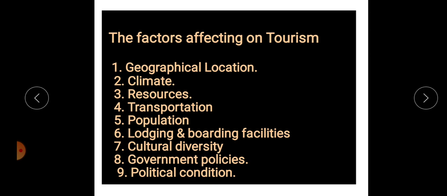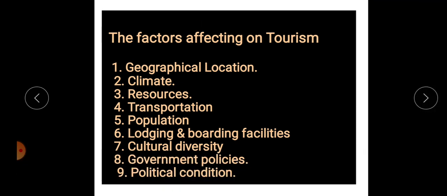Lodging and boarding facilities are also necessary. Only when lodging, boarding and hotel facilities are available is that region highly developed for tourism purposes. Then cultural diversity is also an important factor. If cultural diversity is there, then people are attracted and ready to observe a different culture, and they visit that region.